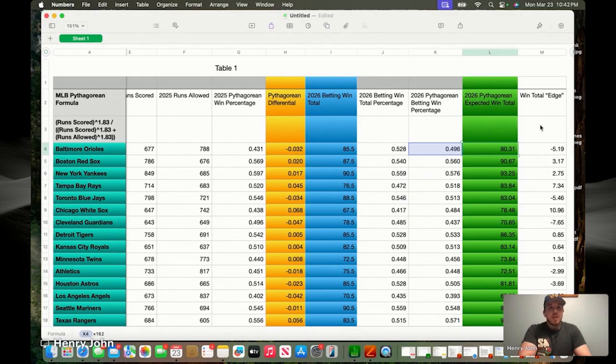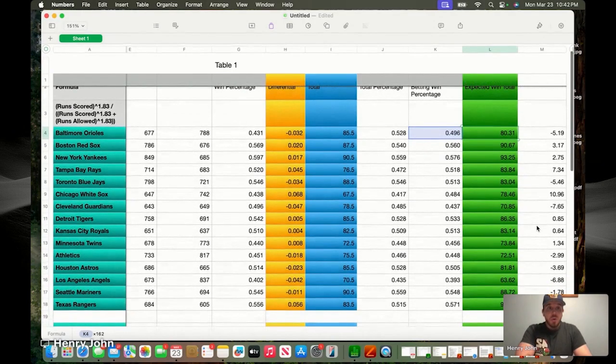So removing everything else, right? This is strictly numbers based, strictly this formula, but the win total edge is the number of games that there's a discrepancy between our expected win total using the Pythagorean formula calculations that we've done here, and what the betting market has set for each team. So we got a whole hodgepodge of differences in this last column.